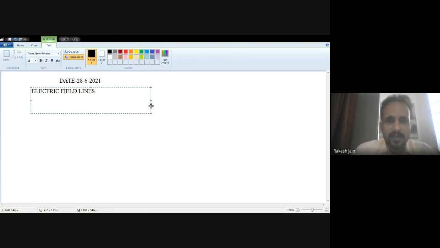In any electric field, the charge experiences force. The direction of the electric field lines is from positive charge to negative charge. Keep in your mind always that the direction of electric field lines is from positive charge towards negative charge.